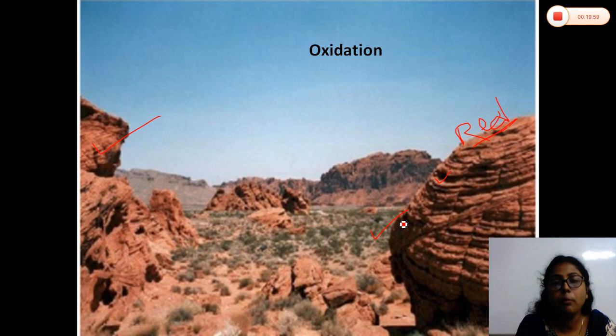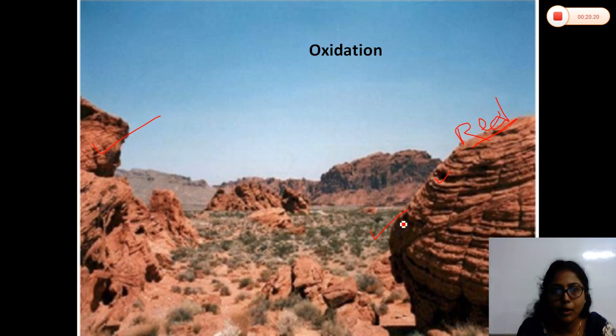So I told you about biological weathering, you just see in your book the biological weathering, which are the main agents. One is the plant root. When the plant root enters into the soil, it can break the rocks, and in this way the rock is getting weaker and weathering can take place there.